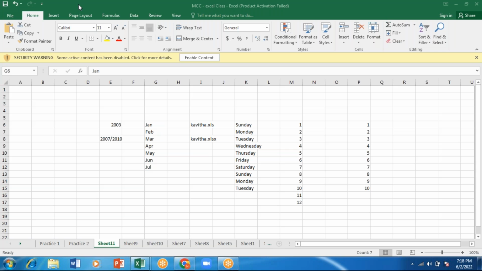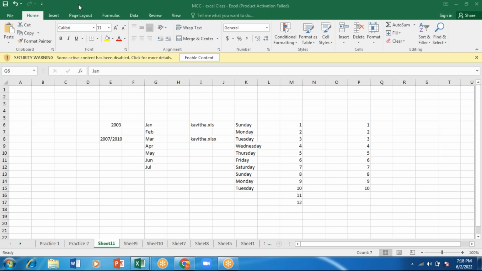Okay, next one, let me tell you the next one. If I want the answer to show whether it is true or false, by applying a logical function, which function? If, And, Or, Not.